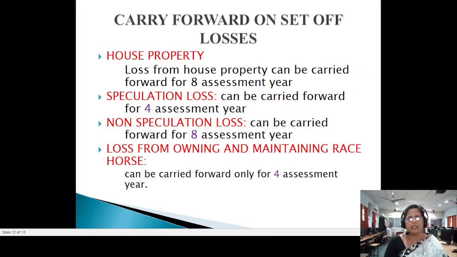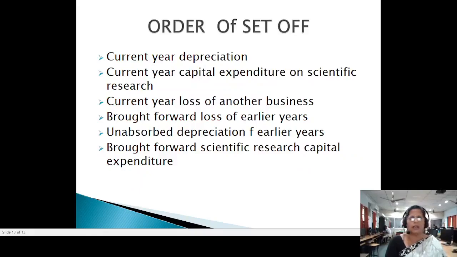So the next, third part is carry forward and set off of losses. House property, 8 years you can carry forward it. 8 assessment years you can take for adjustment. Speculation loss, only 4 years you can carry forward. Non-speculation loss, 8 years you can carry forward. Loss from owning and maintaining race horses, only 4 years you can carry forward it.